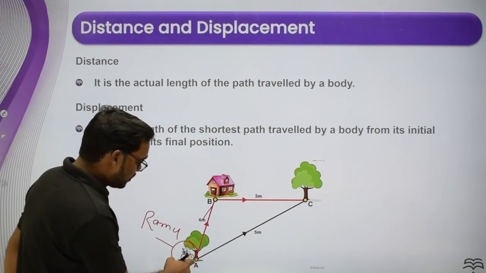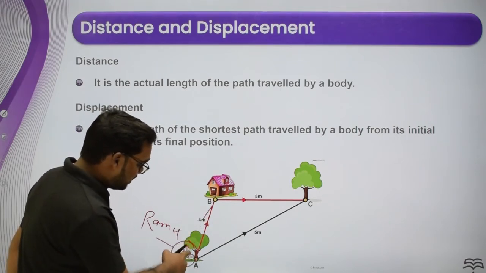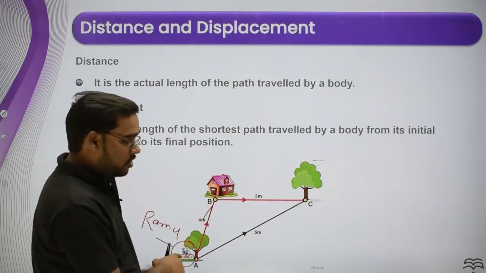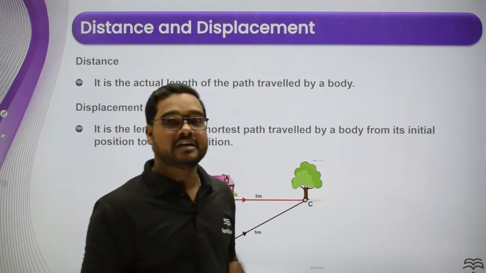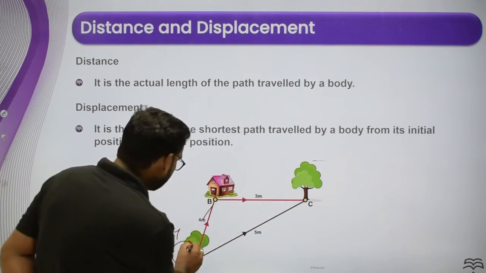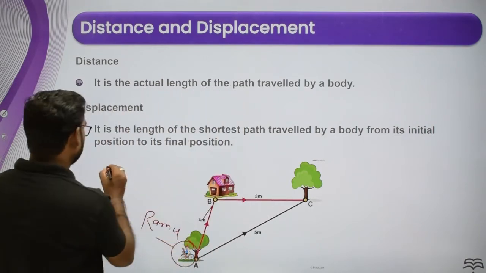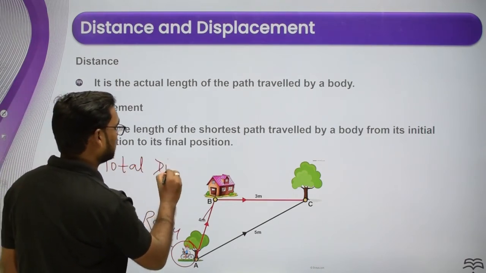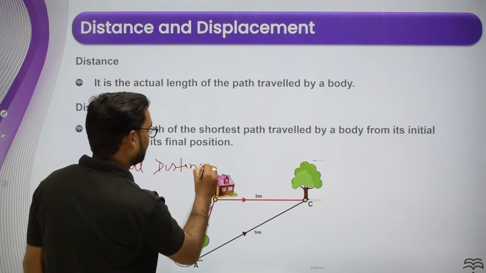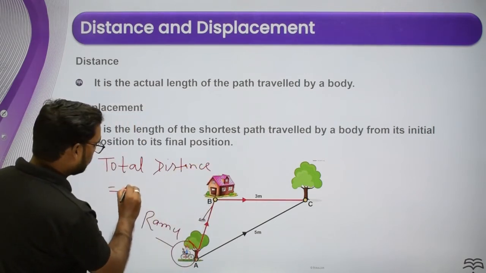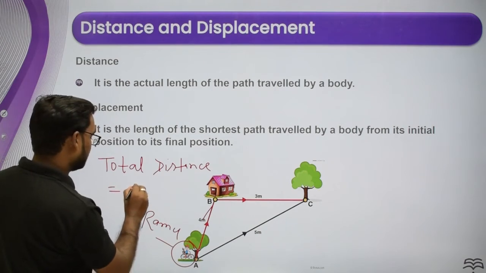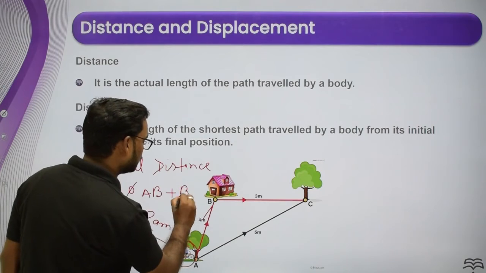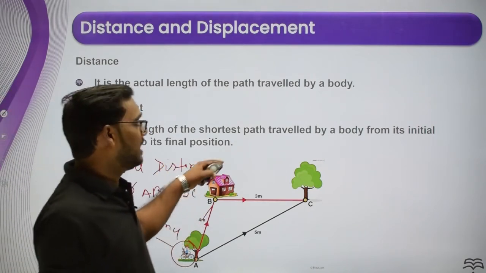Now you can see over here, A to B is covered by this boy and B to C is covered by this boy also. If you are asking me to tell the total distance covered by this boy, the total distance covered by the boy is how much? You can say that this is A to B plus B to C. This is the total distance covered by this boy.